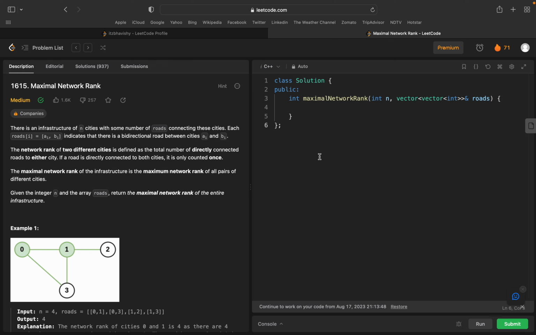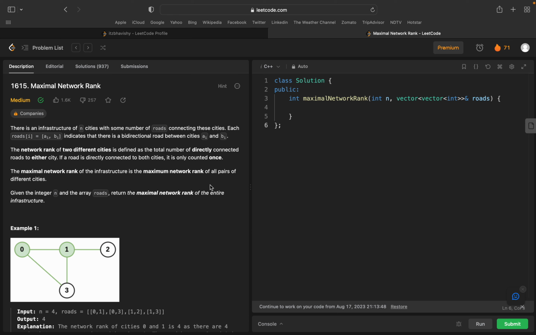New problem of the day, which is Maximal Network Rank, number 1615 on LeetCode. Let me introduce the question. It says there is an infrastructure of n cities with some number of roads connecting these cities. Each road[i] = [ai, bi] indicates that there is a bidirectional road between cities ai and bi. The network rank of two different cities is defined as the total number of directly connected roads to either city. If a road is directly connected to both cities, it is only counted once.